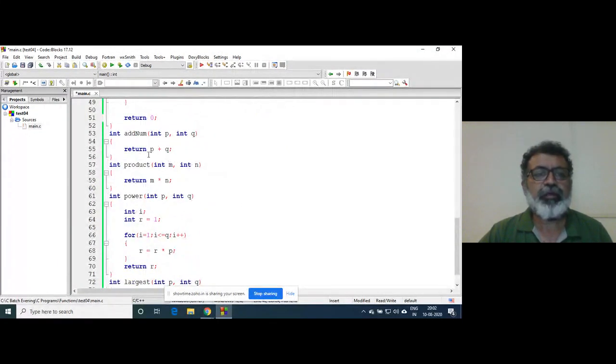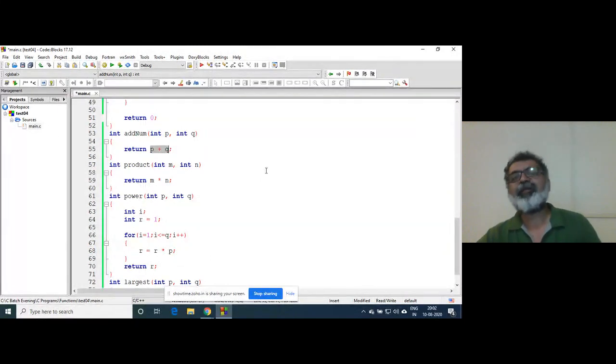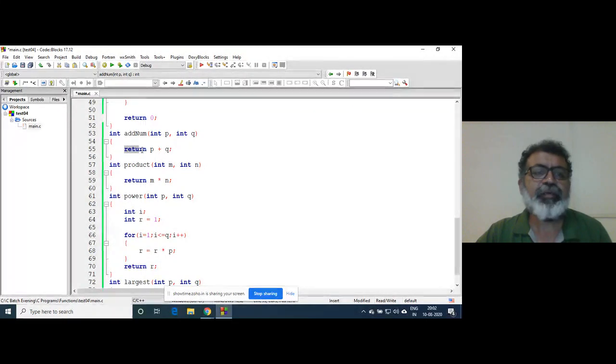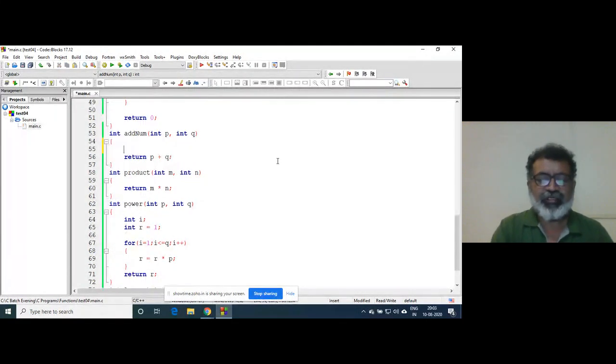Then these are function definitions, right? Here I have tried to avoid declaration of a few more variables. I have directly done it, so this is valid. Yesterday I didn't tell you this. This is valid, okay? One other way is to declare some variable here in t, right?